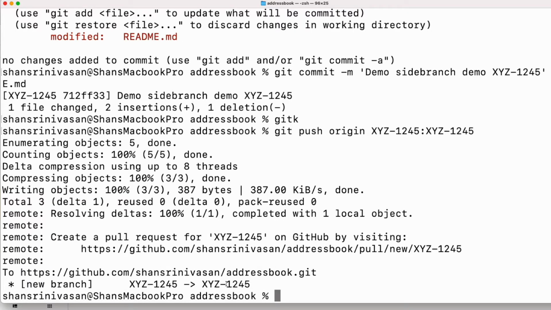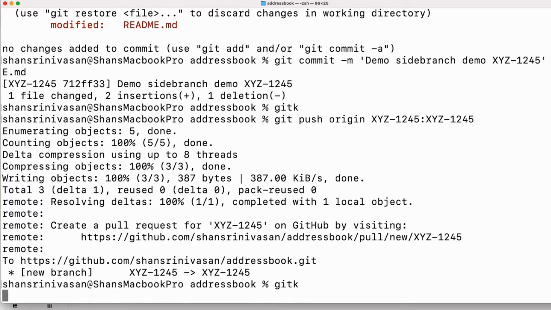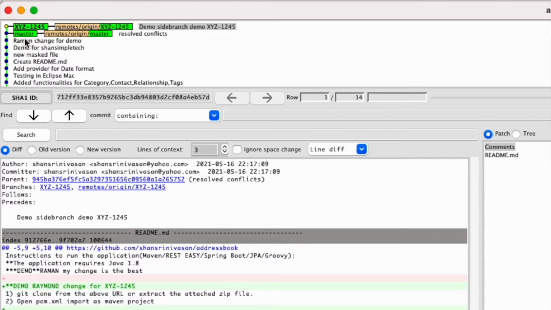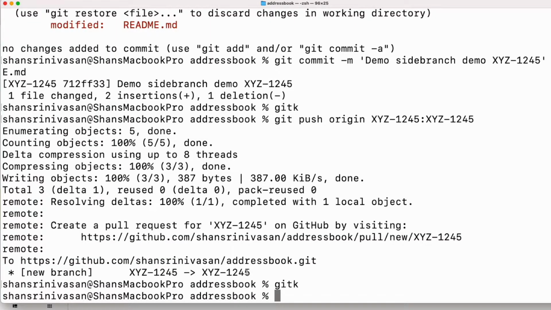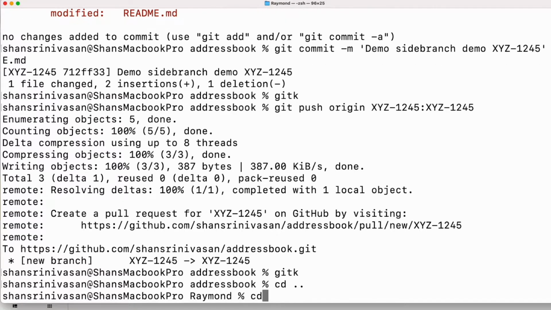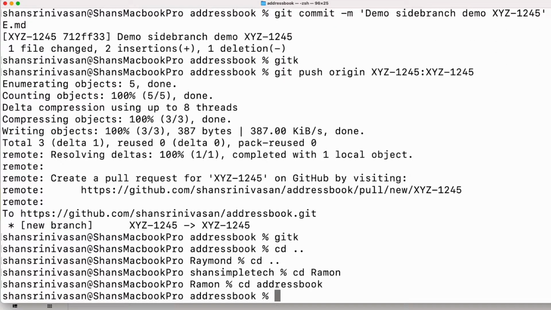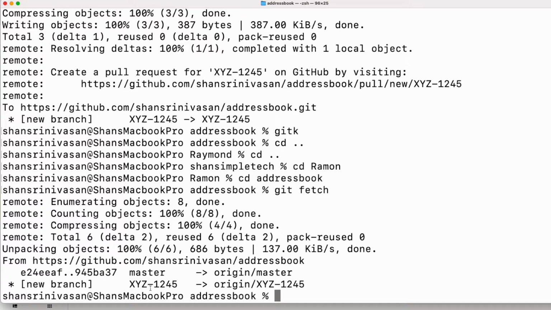So this created a new branch in remote. If we do gitk, remote XYZ1245 and his local 1245 are the same, but not master. So this is ahead of master. Now Ramon needs to work on this change, right? Let's go to Ramon. First thing he does is get the latest. He needs to sync up his local repository with the remote repository because Raymond just pushed something new to remote. Fetch will sync up his local repository. We anticipate the new branch coming in here.